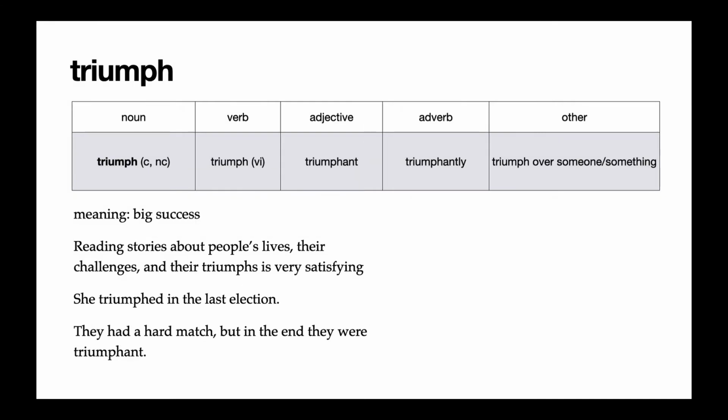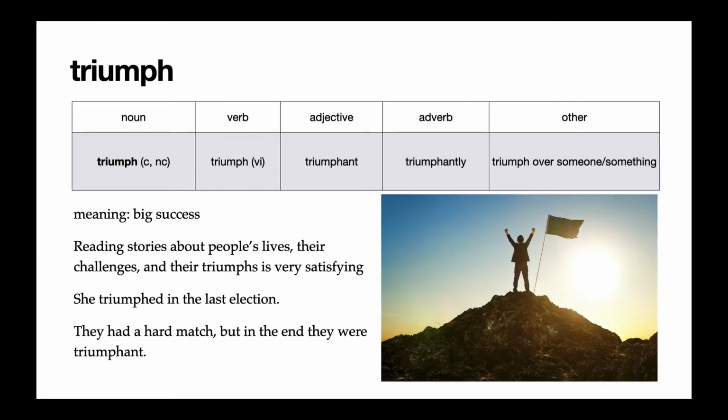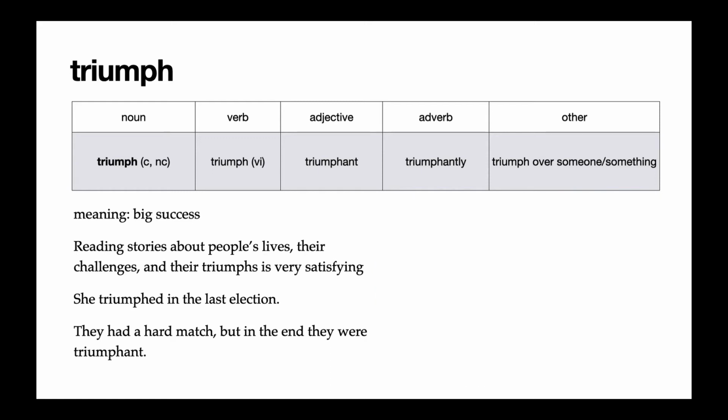Next, we have the noun triumph, a big success. And in this example, it's kind of used as an opposite to challenge. Reading stories about people's lives, their challenges, and their triumphs is very satisfying. So these are kind of two opposite examples, something difficult and something very joyful and successful.